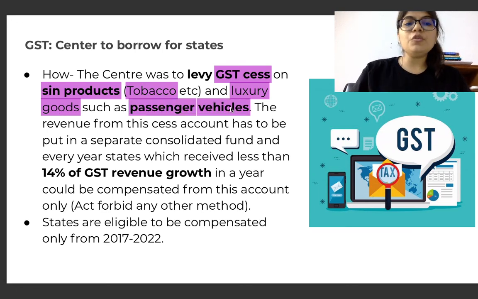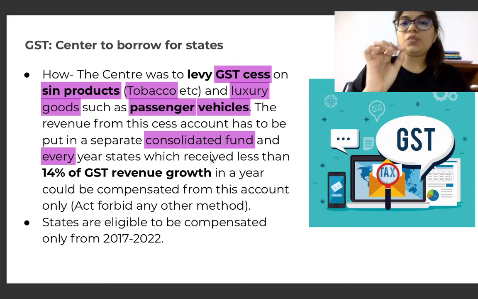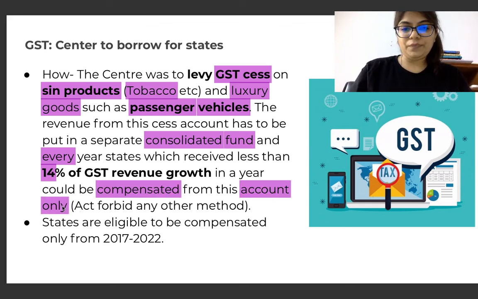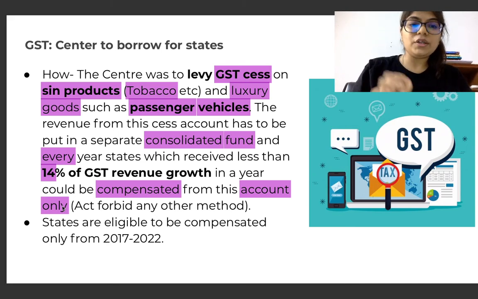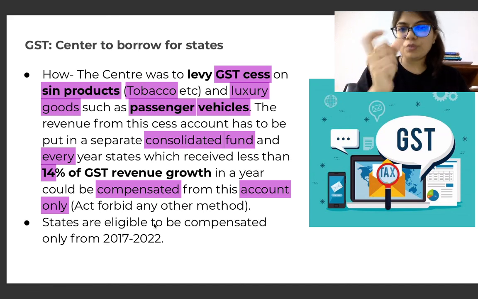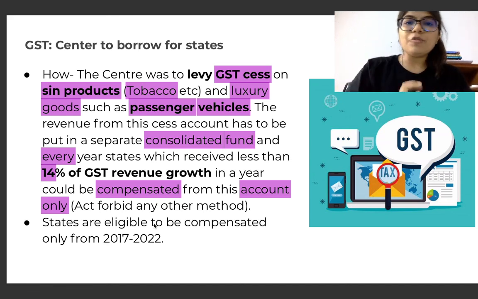The revenue from this cess account has to be put in a separate consolidated fund, and every year states which received less than 14% of GST revenue growth in a year could be compensated from this account only. So this was the only method that was allowed, and no other method was allowed in the Compensation Act. So there's a GST cess. I hope you understood the concept of GST cess.